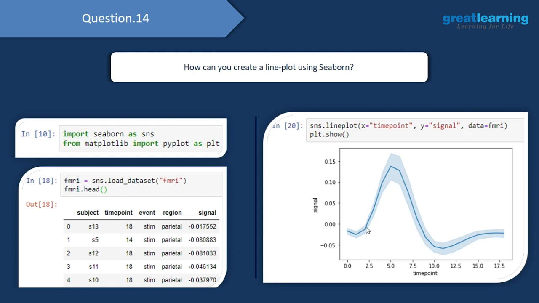And here, if we look at this line plot closely, we would see that the signal value, if let's say the time point is in seconds, so we have the seconds starting from 0 seconds going on till 17.5 seconds. So the signal value, it starts at 0 and it reaches its peak of 15 at a timestamp of 5 seconds. Then from 5 seconds to 10 seconds, there is a fall in the signal value. So from 15, we reach to around minus 0.05. So this is a very interesting insight which you were able to find out from this line plot.